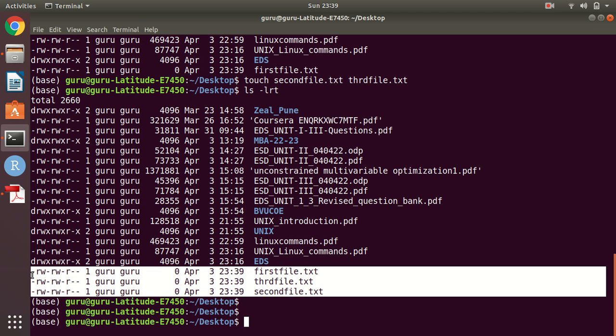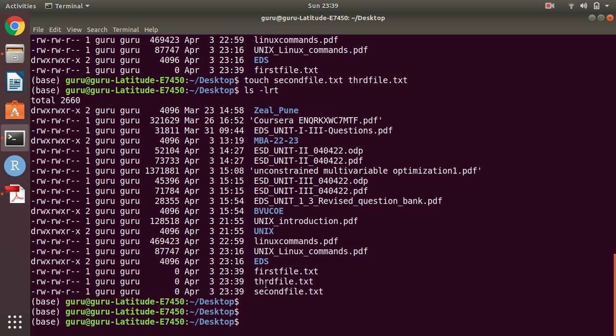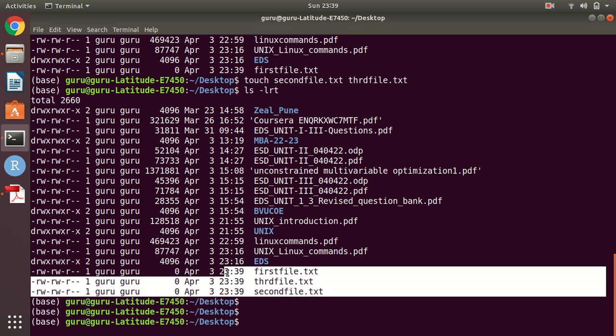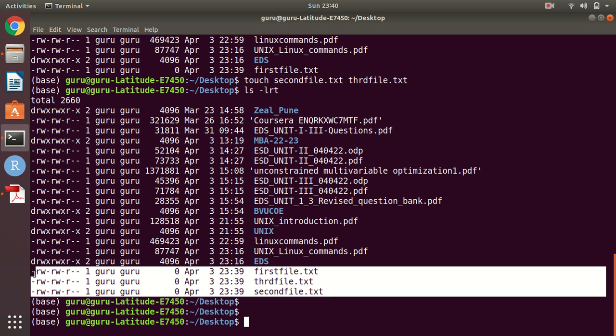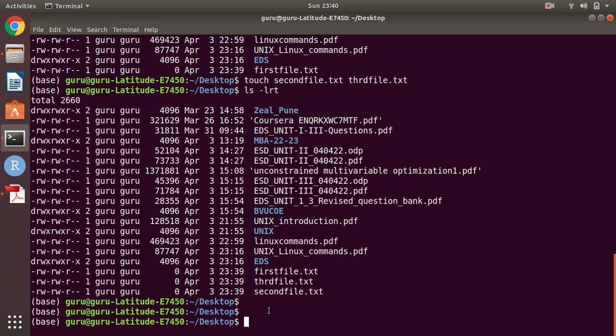Forget about the correct names and all those things. I have given thrd here, it is not required, but just for understanding purposes you can see first file.txt, third file.txt and second file.txt. Right now there is no content available in these files. We have just created empty files. So with the help of the touch command we can create empty files.